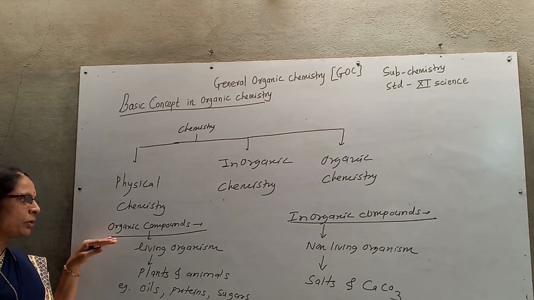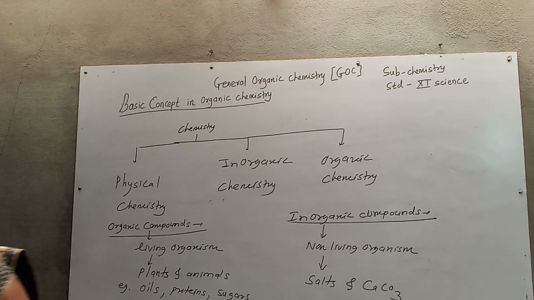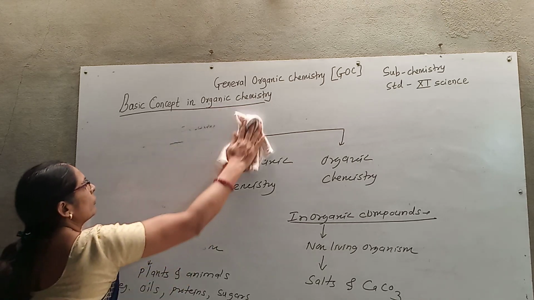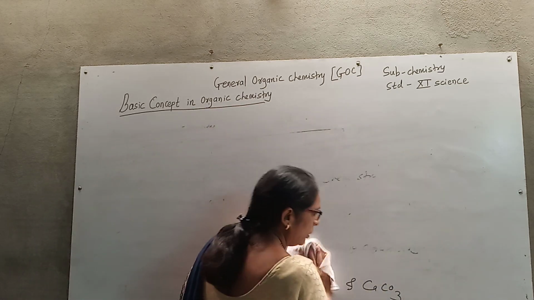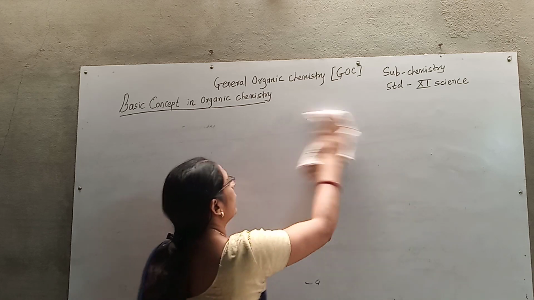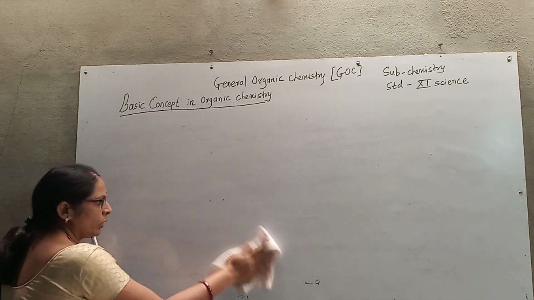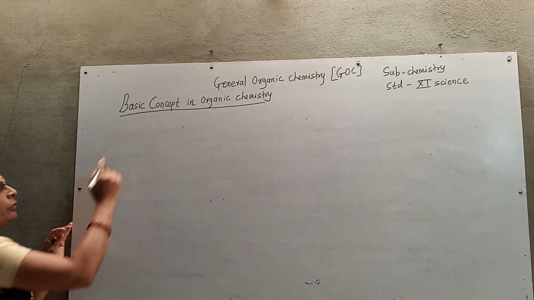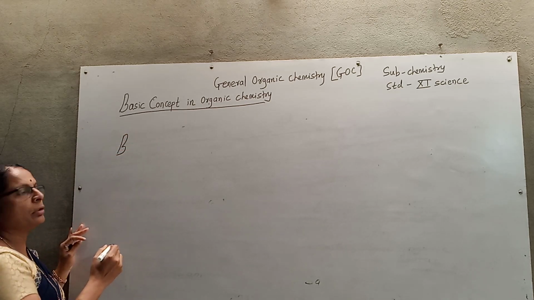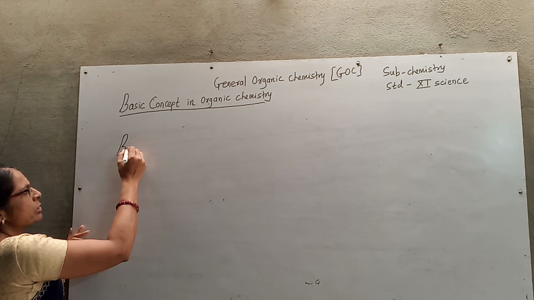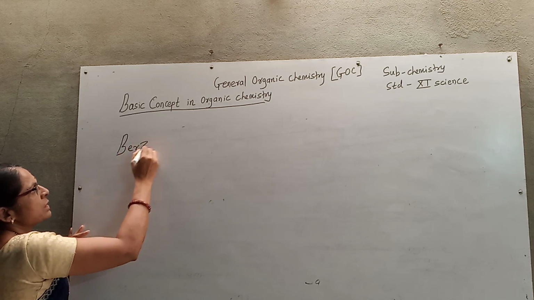So let us focus on the history of organic compounds, how organic compounds were discovered. Let us consider in short the development of organic compounds. The first scientist who gave some concept about organic chemistry is Berzelius.